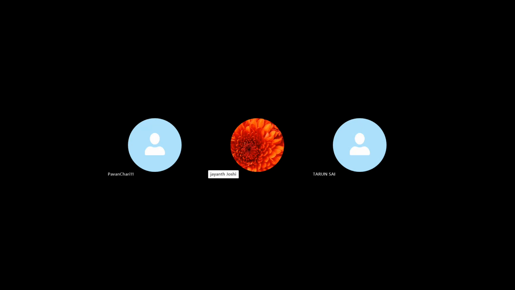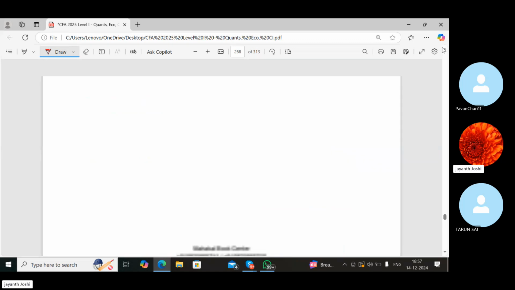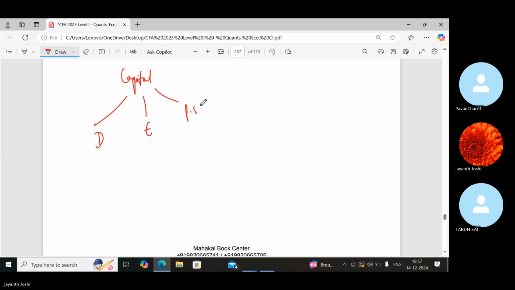Okay, so we are speaking about the capital structure. We will first understand what is weighted average cost of capital and what impact it has on the value of the firm. First, when I speak about capital, we can arrange capital in three ways: one is debt, one is equity, and one is preferred stock.